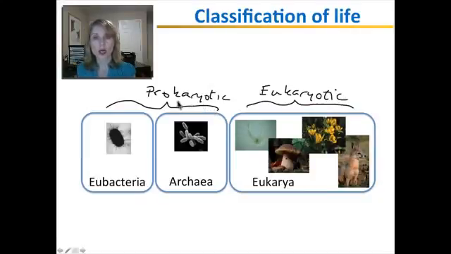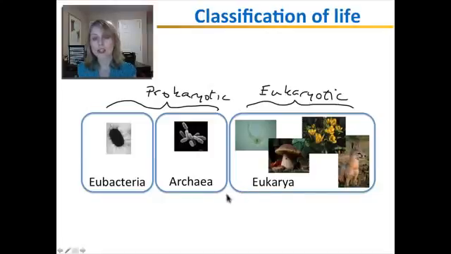Now soon you will learn what differences are between prokaryotic cells and eukaryotic cells. For now, let's just stick to prokaryotic, meaning simple, smaller cells, and eukaryotic cells being bigger and more complex. And later you will learn more about this. Now, each domain can then be separated into multiple kingdoms.